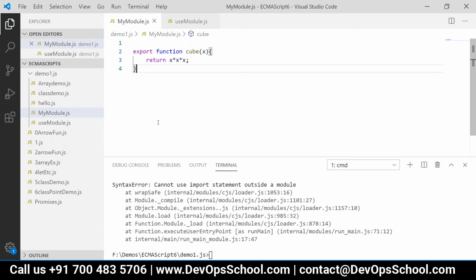I'm getting the same error, like mine. It is not taking this way.